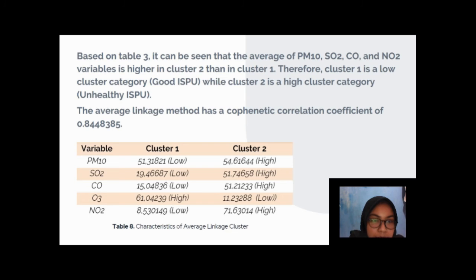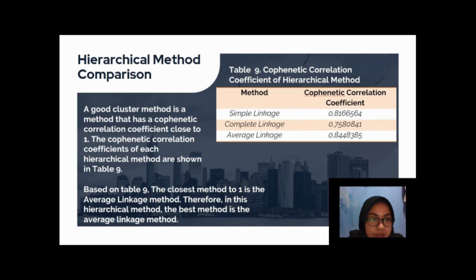And the Copenhagen correlation coefficient of the average linkage method is 0.8448385. And now is the comparison of hierarchical methods. So we compare the three methods: simple linkage, complete linkage, and average linkage.